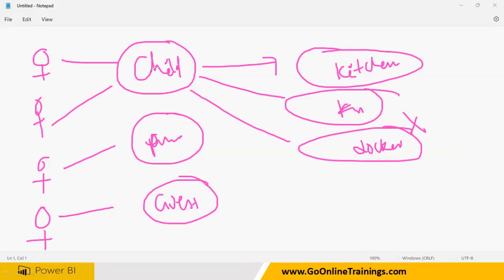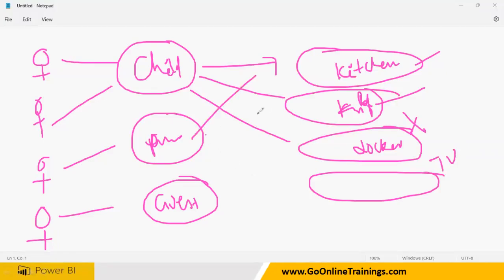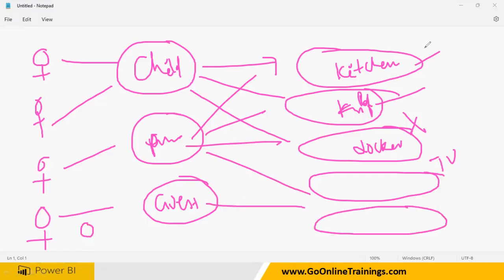If you're a kid, if you're a child, you will be able to go to the kitchen and prepare something and eat, or you can go to the refrigerator, open ice creams and eat it, but you cannot open the locker. You can switch on the TV. A parent will have access to each and every thing, right? The guest will not be able to access the kitchen, maybe he can have the fridge or he can watch the TV, but not other things, right? Like that, based on the role, all the people will be getting the permissions.